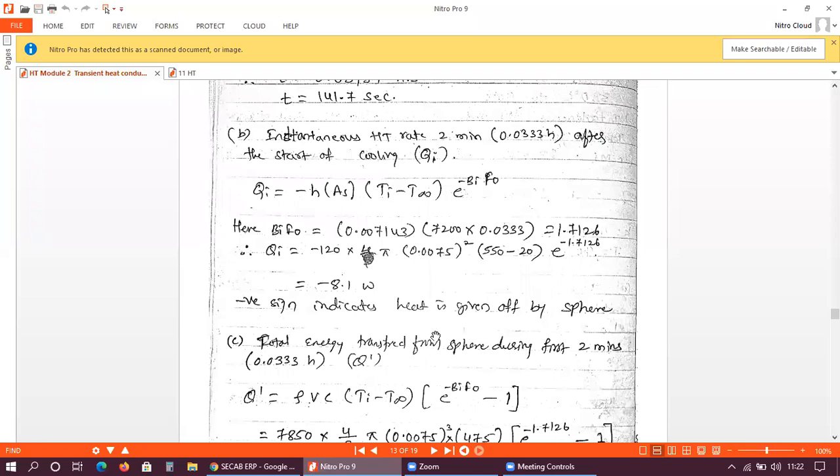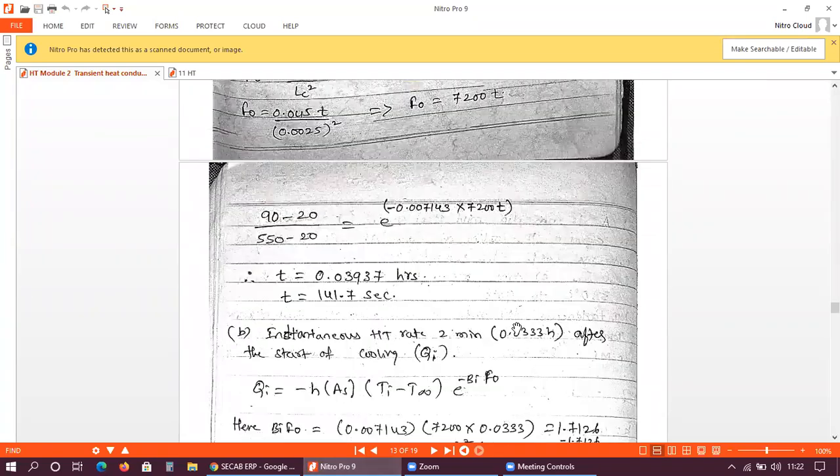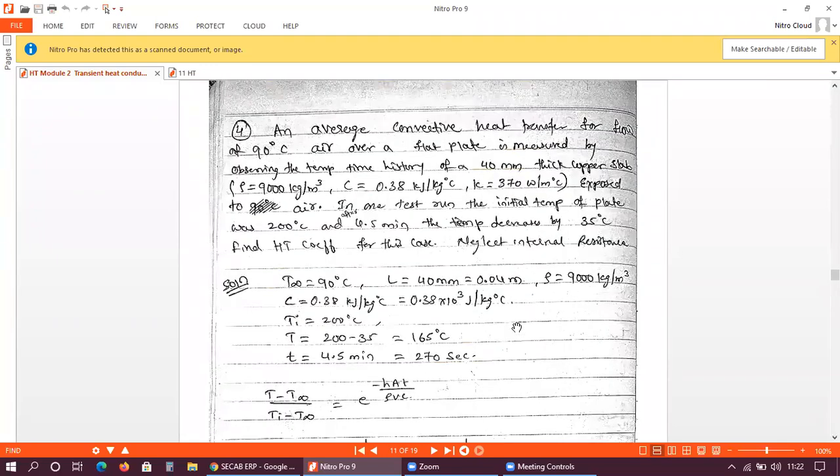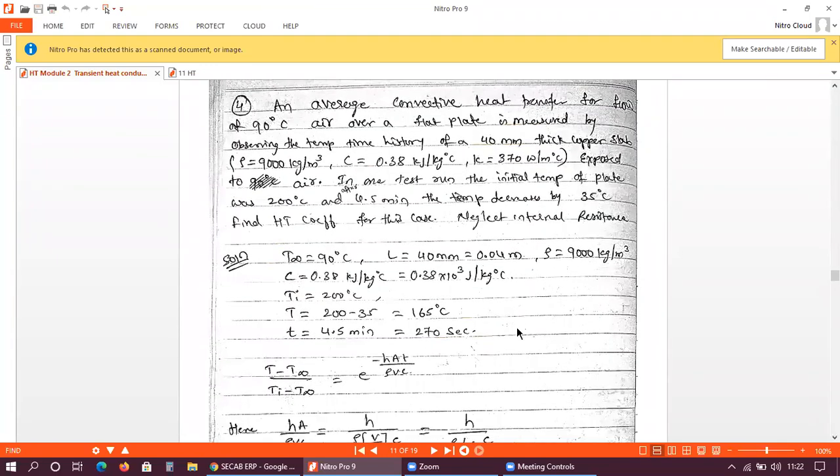Is the screen visible? Yes, sir. Okay. So we'll go with this problem. It is a very simple problem, similar to what we discussed in our previous problem. I am also posting some videos of problems in your group, so have a look at those too. See, this unit is very easy compared to all the other modules of your heat transfer. Transient heat conduction is a very easy unit.